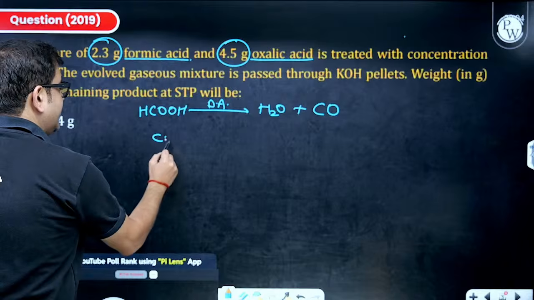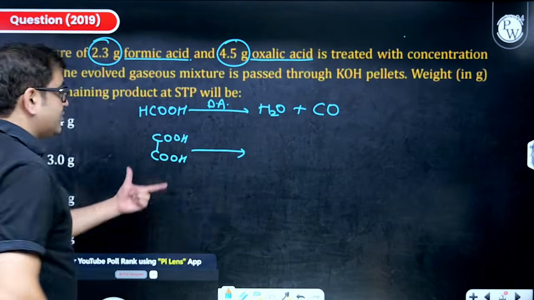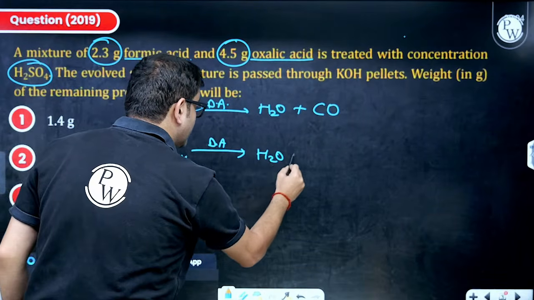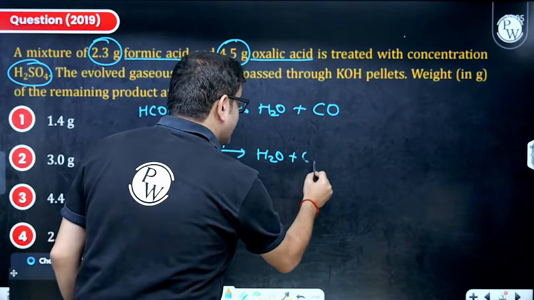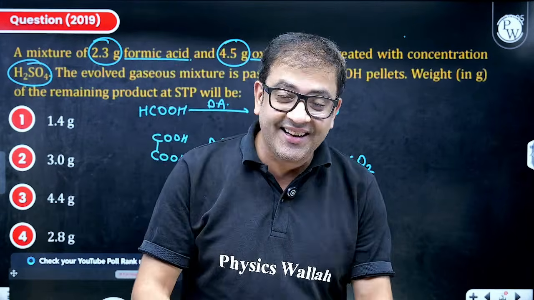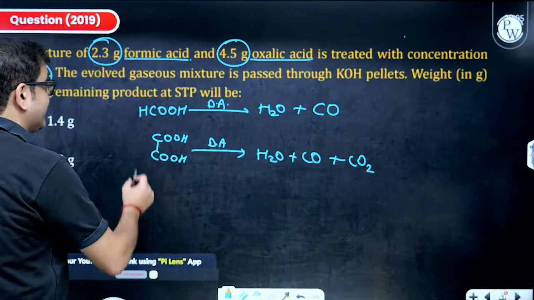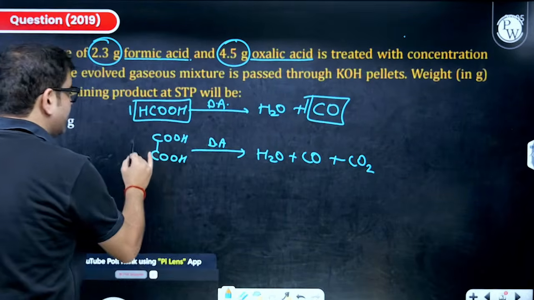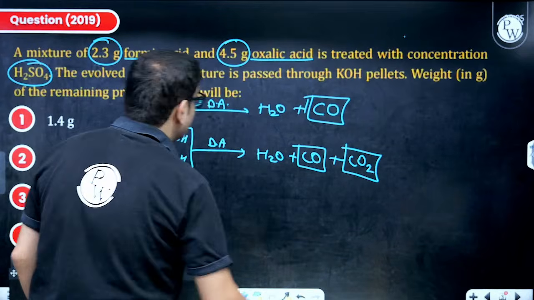Oxalic acid, which is H2C2O4, has COOH and COOH, and with the dehydrating agent you definitely get CO2, and water is formed. Even if you do not know the reaction, you can still predict it using the stoichiometry, using just the molecular formula. That means 1 mole of formic acid will create 1 mole of carbon monoxide gas. 1 mole of oxalic acid will create 1 mole of carbon monoxide and also 1 mole of CO2.